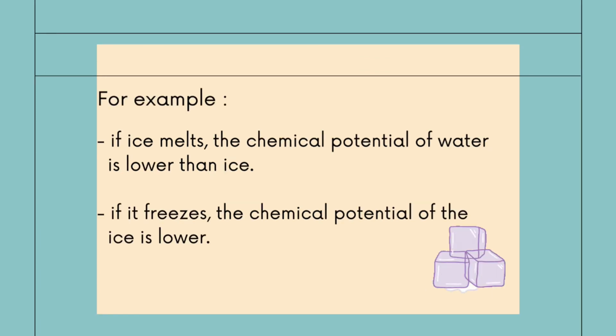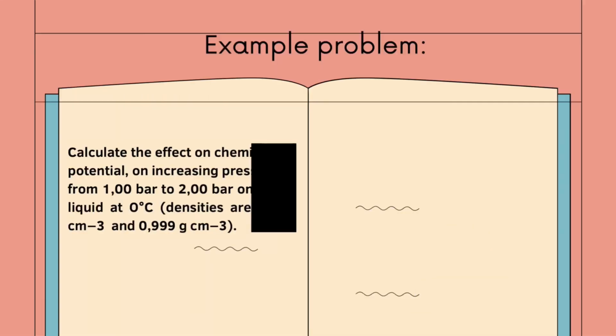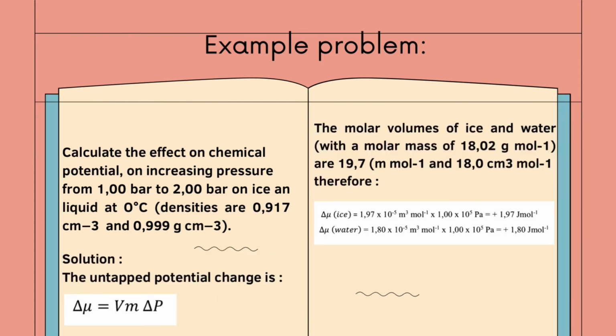For example, if ice melts, the chemical potential of water is lower than that of ice. If water freezes, the chemical potential of the ice is lower. Example problem. Based on this example problem, the chemical potential of ice increased beyond the chemical potential of water, so that if initially water and ice are in equilibrium, there will be a tendency for the ice to melt.